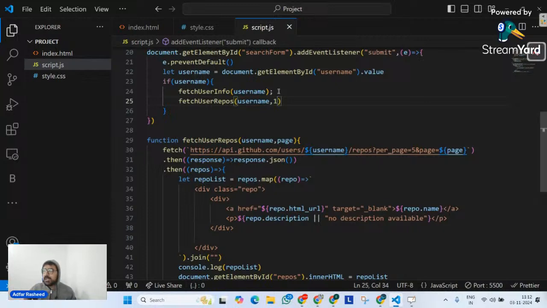How many pagination buttons should be there? 78 total repositories. I want to implement pagination. How many buttons should be there? 78 divided by 5, which is 15 point something, which is 16 pages, right? So 16 buttons should be there, and that's what we have to do.